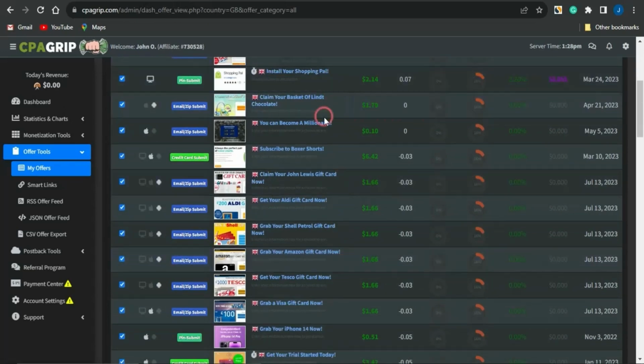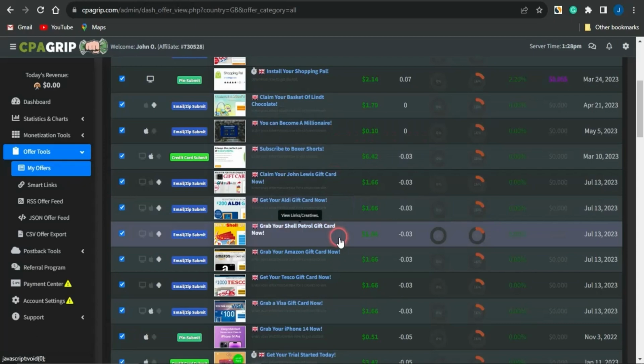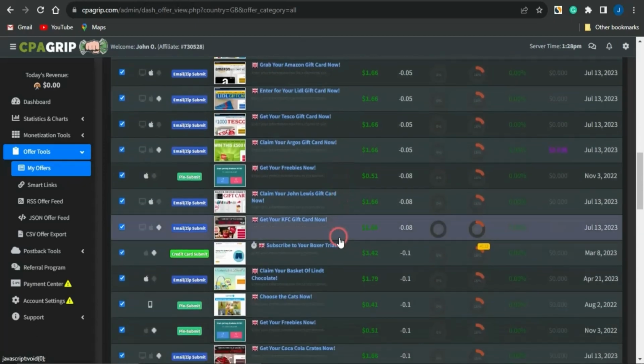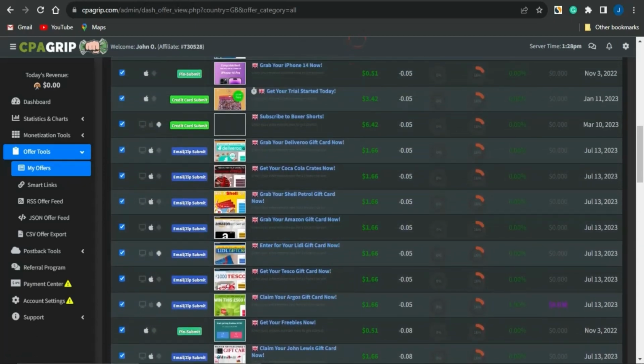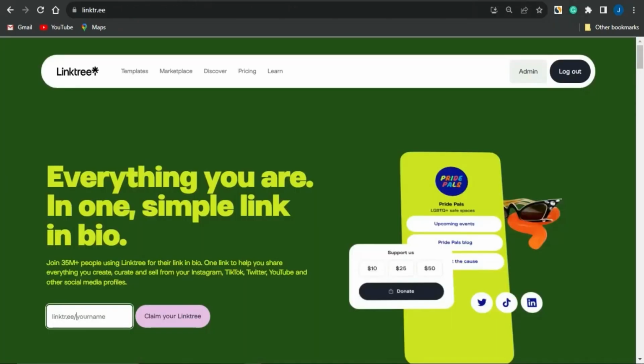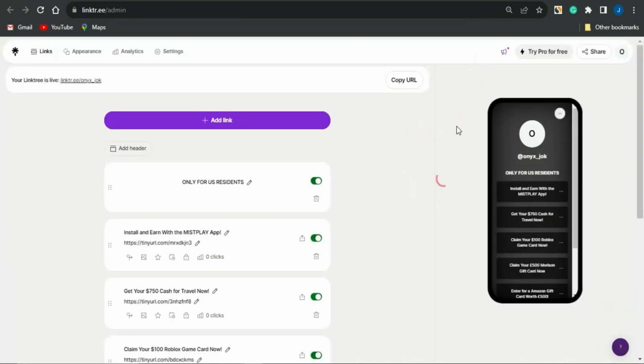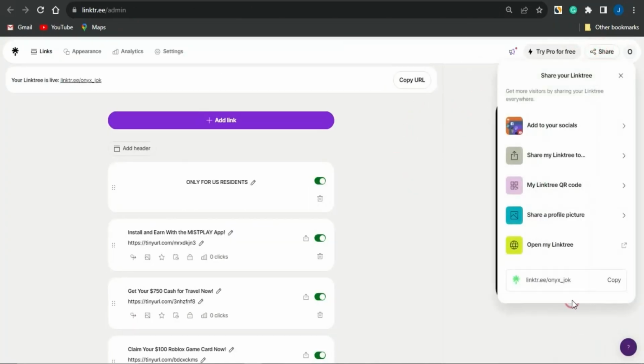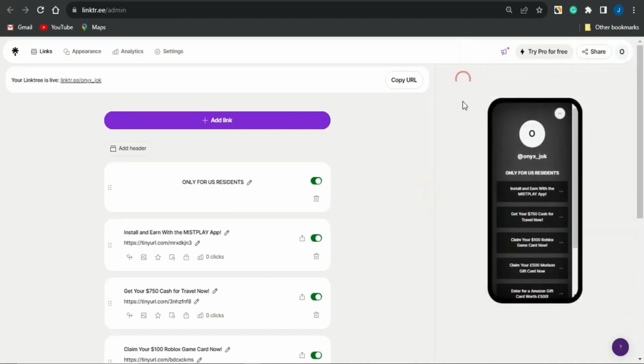You can select a lot of sweepstake offers, and this particular platform has a lot of them right here. Select such sweepstake offers and add them to your link tree in this section. Click on share, and you can then copy your link tree link to start promoting it. And how do you promote that, guys?